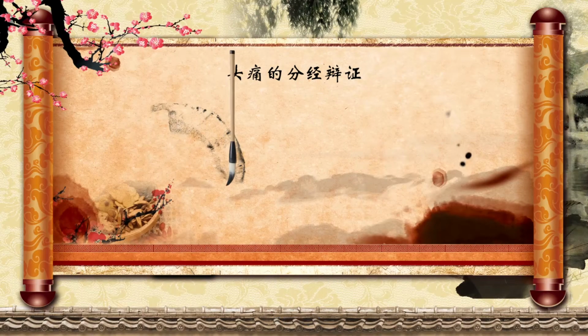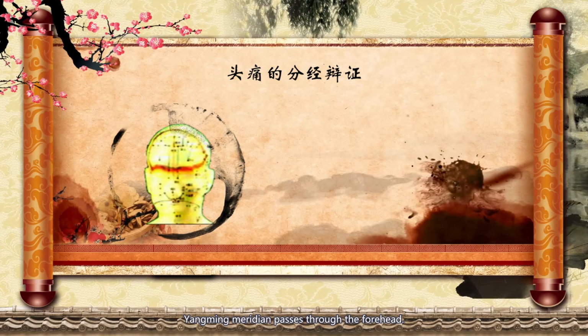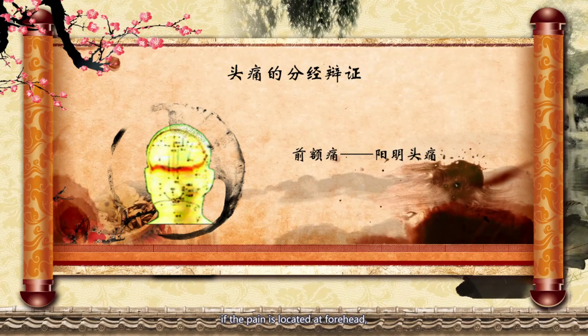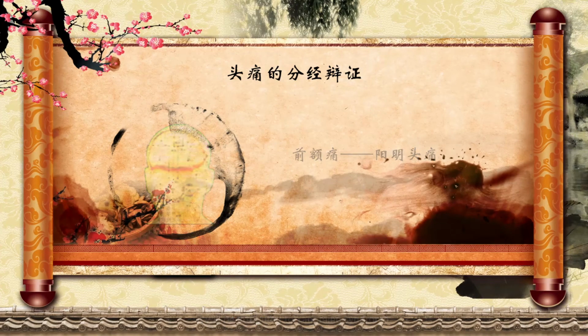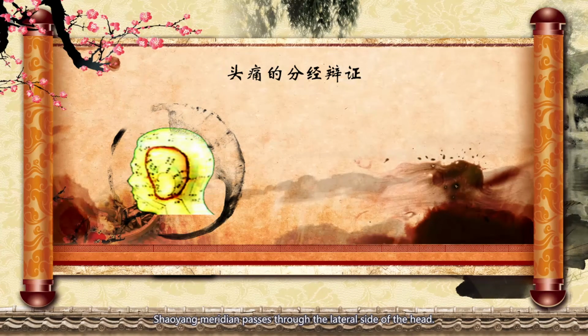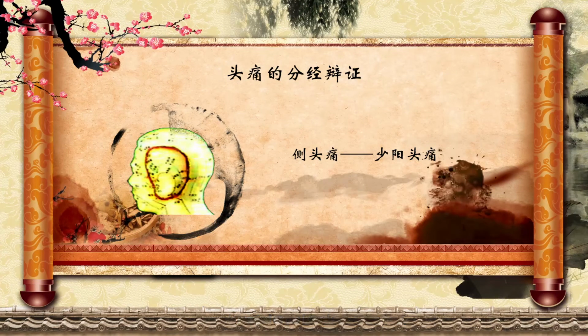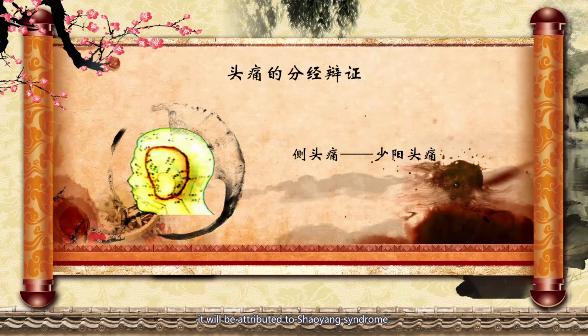For example, Yangming meridian passes through the forehead. So, if the pain is located at the forehead, it will be attributed to Yangming syndrome. Shaoyang meridian passes through the lateral side of the head. So, if the pain is located at the lateral side of the head, also called migraine, it will be attributed